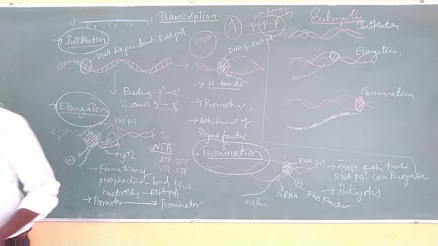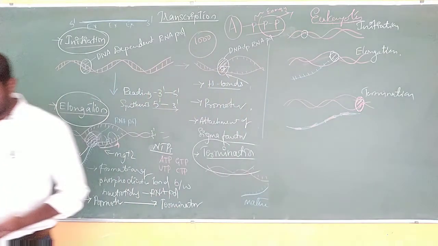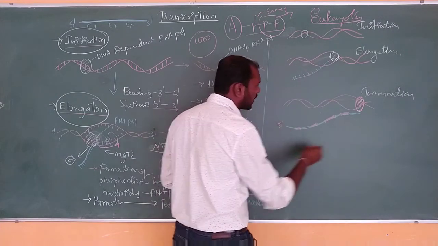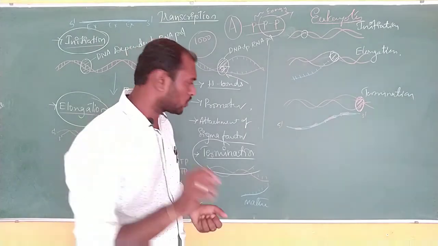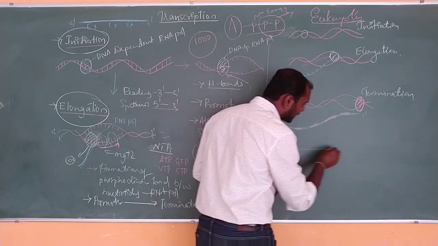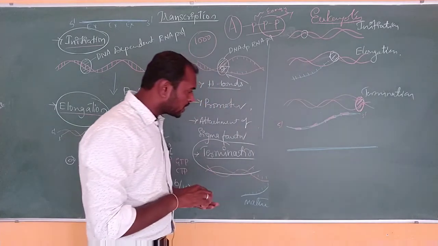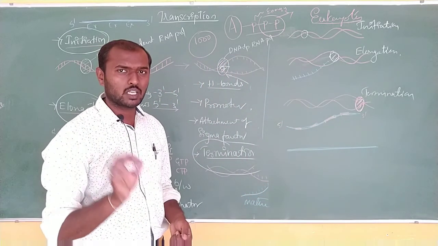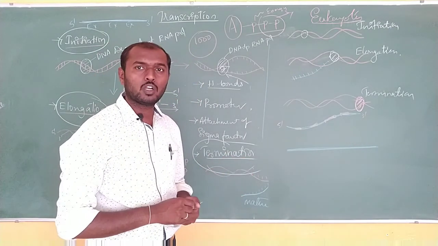What is transcribed here is not directly mRNA. This is actually hnRNA. Why is it called hnRNA? I am going to show you. Here also we are going to get the 5' end and here the 3' end. This has a specific structure, look at it a little. So here we are going to get what? The first thing is that the mRNA is like this. This mRNA is having what? The introns as well as exons. Because of introns and exons it may look a little complex, that is all. That is what we mainly need to see here.